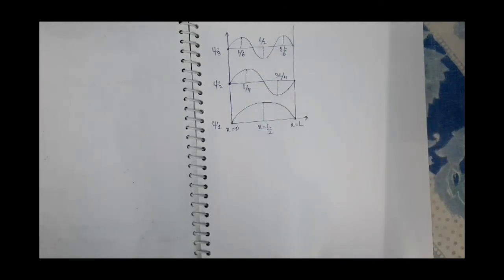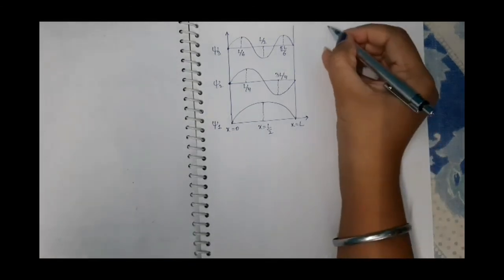So from here it is clear that the value of psi 3 with respect to x can be positive as well as negative. But the probability density, which is the psi mod square, is always positive.